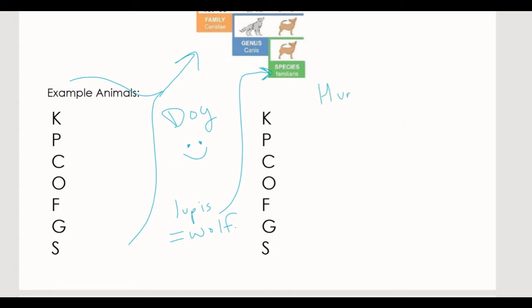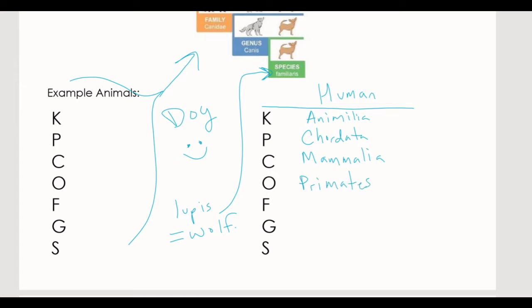So what about a human, right? We're technically animals, so we also fall into this category. We are in the Animalia kingdom because we are animals. Not sure if I'm spelling this right, but that's all right. The phylum is Chordata. Basically, that just means that we have vertebrae, we have a spine. We are mammals, so we are in Mammalia.